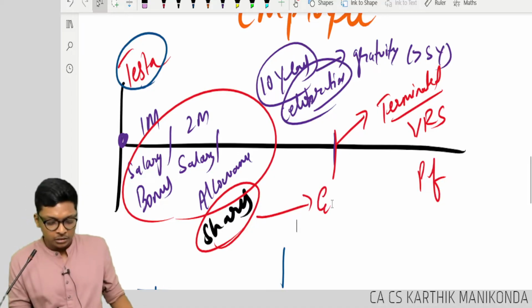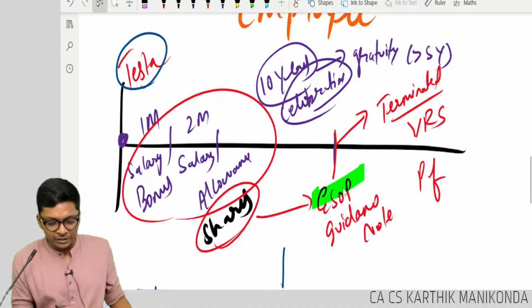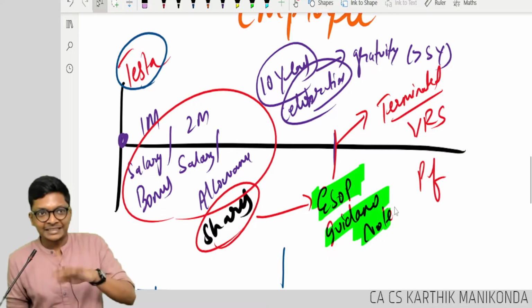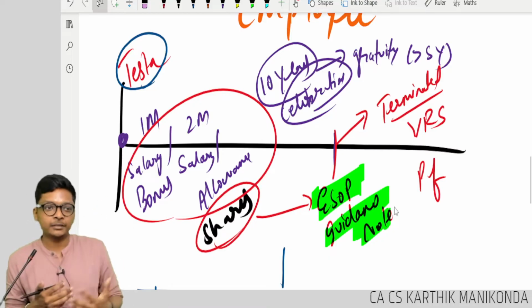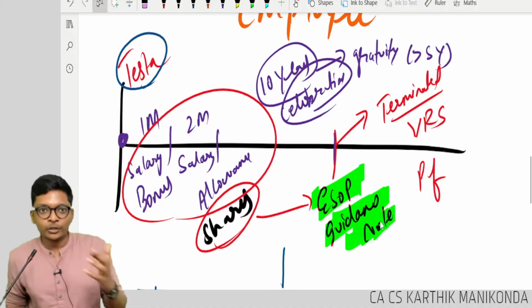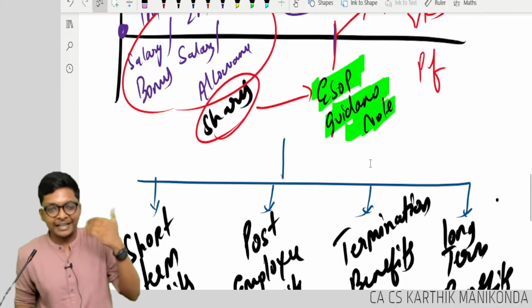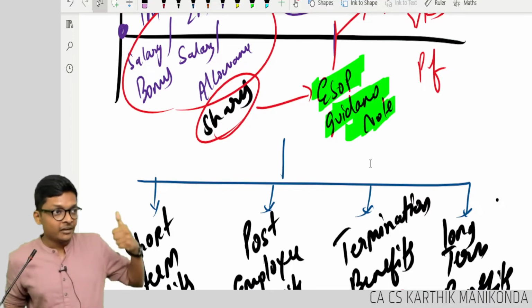It's called the ESOP accounting guidance note. This was there in the old syllabus. They removed this and added AS 15. You can think of it like that. Both relate to employees. This was easy. They removed it. Okay, fine. So shares given means guidance note. Sir, I want to study this. See you in final. In final it's there.